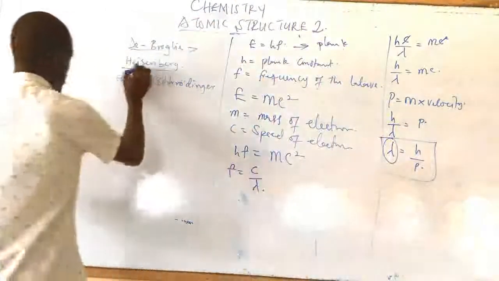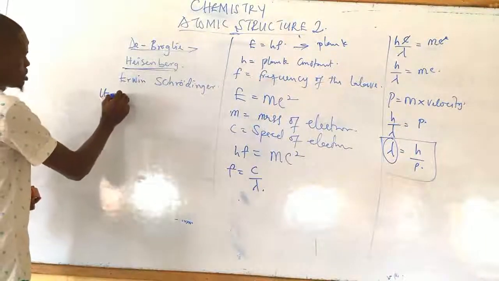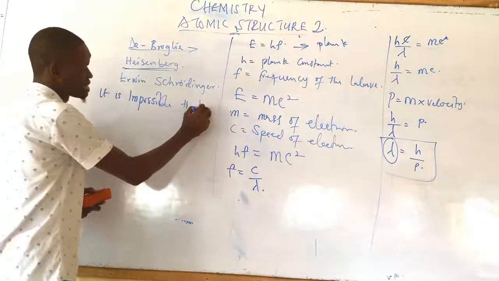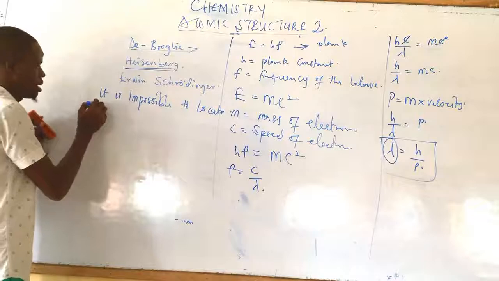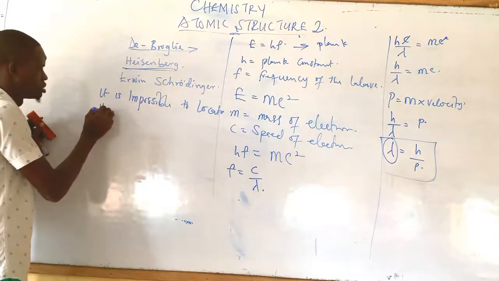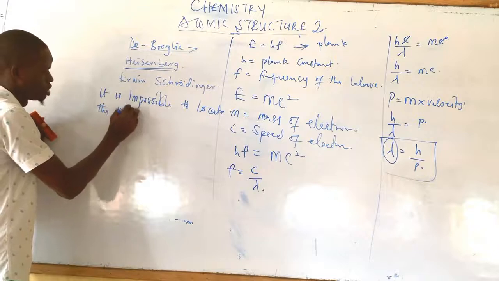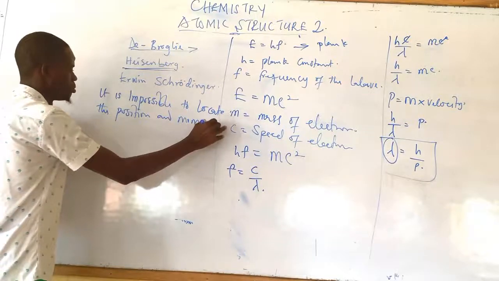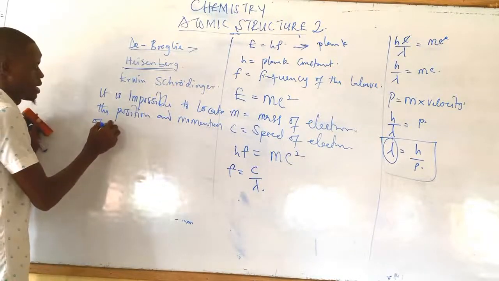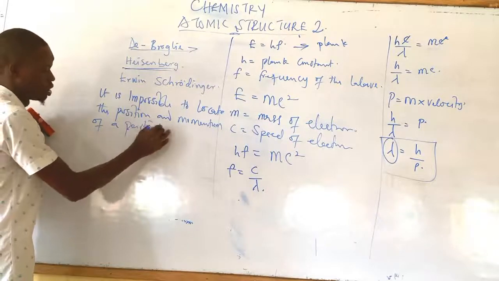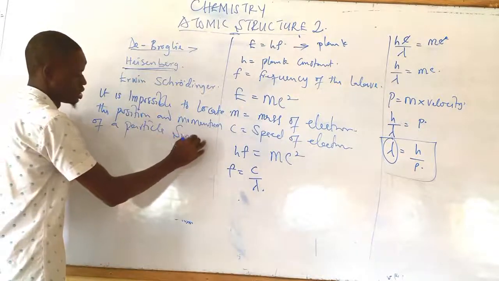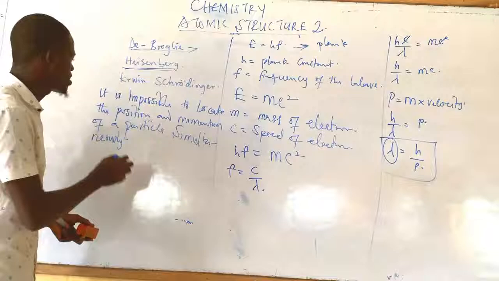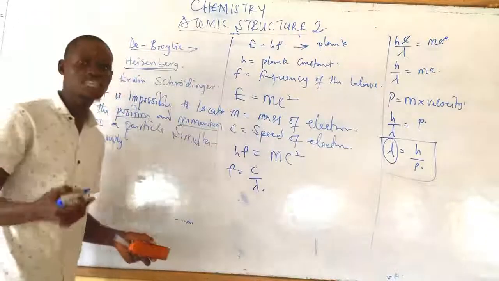This is Heisenberg's theory. It said that it is impossible to locate the position and momentum of a particle simultaneously. That means we can never know the position and momentum of a particle at the same time.